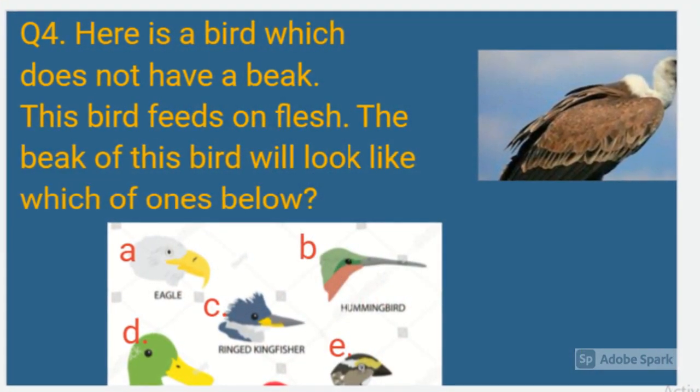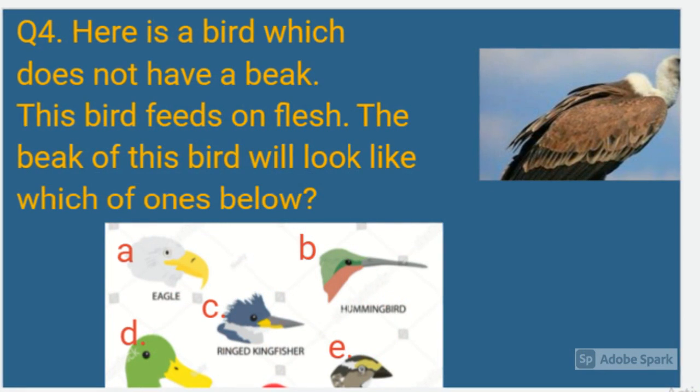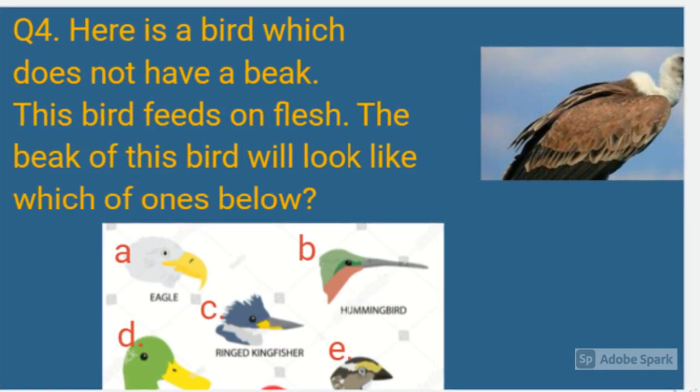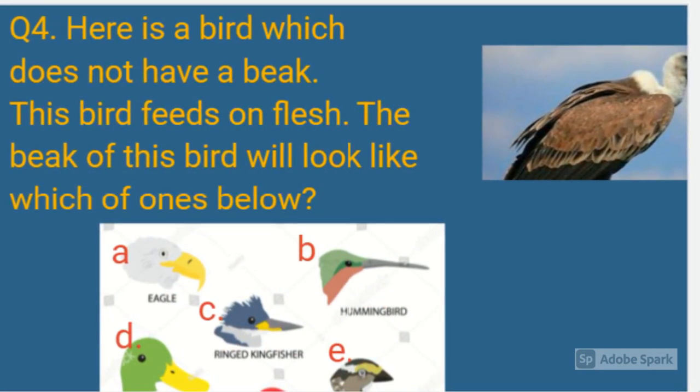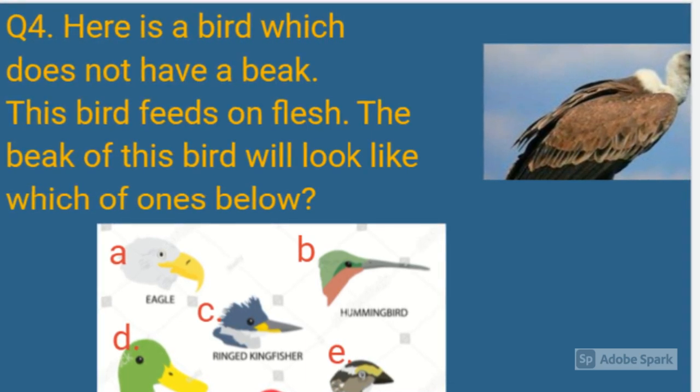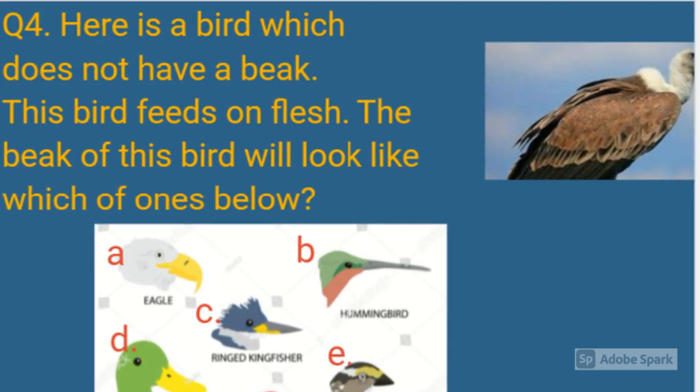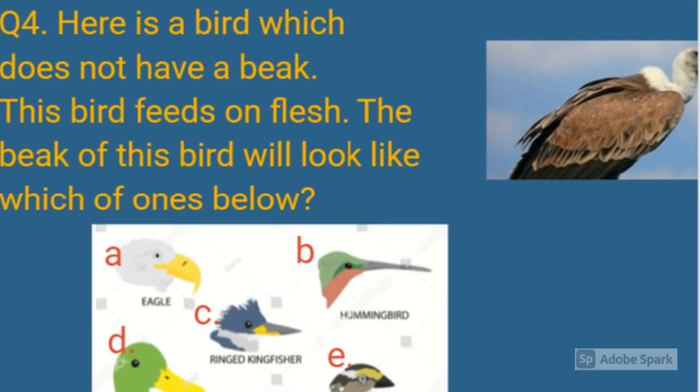Question 4. Here is a bird which does not have a beak. This bird feeds on flesh. The beak of this bird will look like which of the ones below? A, B, C, D or E?